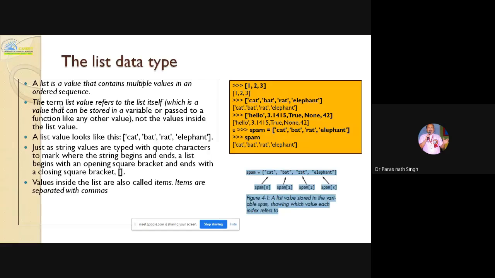It has been taken from the book, because you should remember the book's definition. It is not an interview, and when the university questions are checked, examiners come from different engineering colleges, so we should define it in that way. The question will start with a simple statement: what is a list? And then the rest, a value that contains multiple values in an ordered sequence. So, a collection of different data types in an ordered sequence. Why am I putting a little stress on the words ordered sequence?